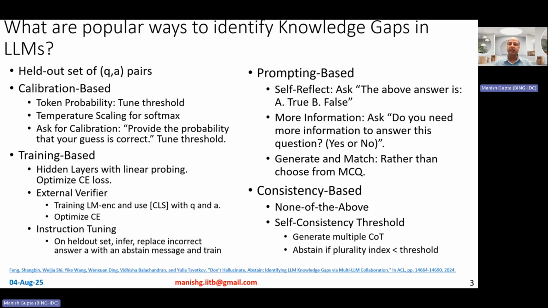You generate multiple chain of thoughts, and then you do voting based on those chain of thoughts, and decide which is the most voted option. Now, if the most voted option is not voted very frequently, then you abstain from answering. This frequency of the most voted option is called the plurality index. So if the plurality index is lesser than a threshold, you abstain from answering.